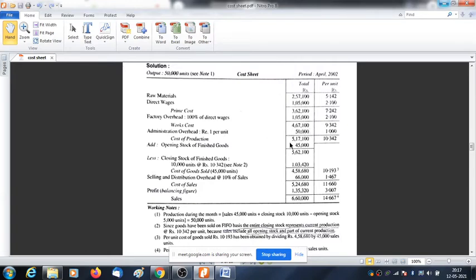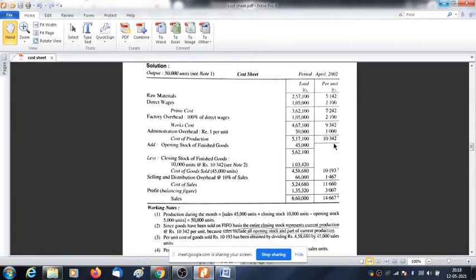Then comes cost of production, and cost of production is 5,17,100. Divide this by 50,000. So what are we getting? 10.342. Now this rate is the utmost important, because this will give you the current cost of production per unit. Please make a note that we need to have the current cost of production per unit.